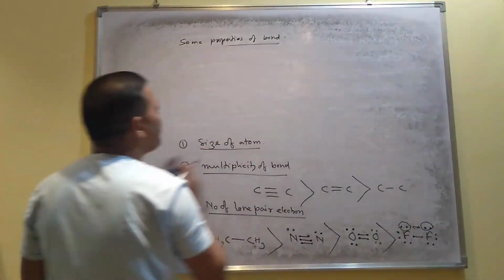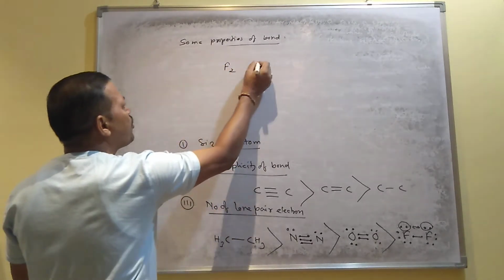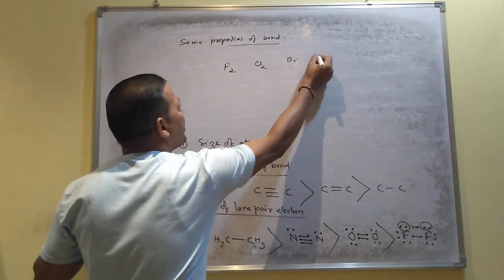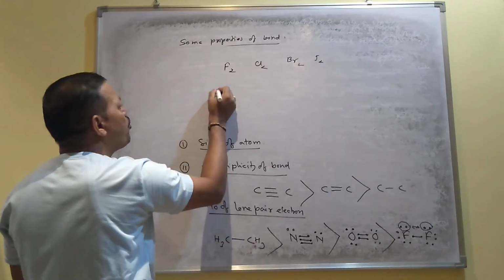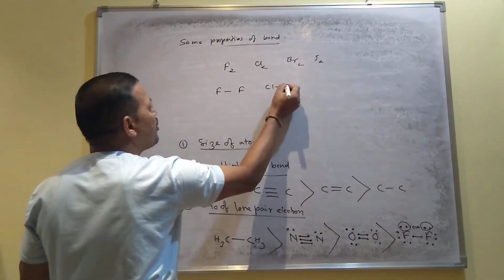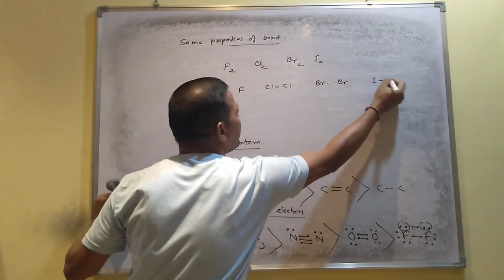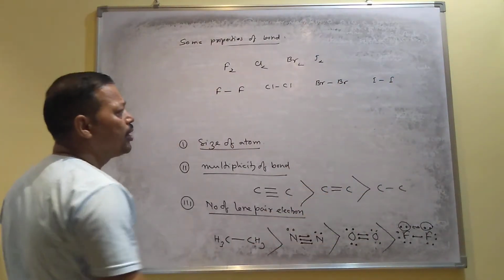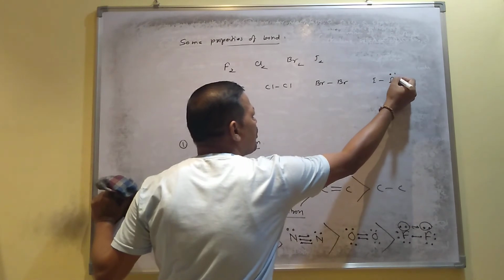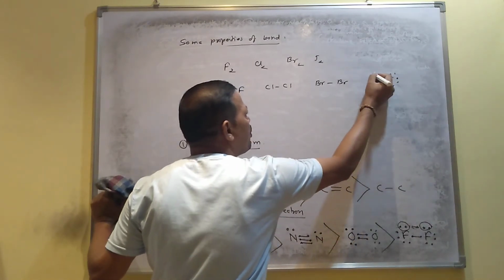Another example I want to give you: fluorine, chlorine, bromine, iodine. Fluorine contains 1 bond, chlorine contains 1 bond, bromine contains 1 bond, iodine contains 1 bond. And these are all halogens, that's why they contain a number of lone pairs.